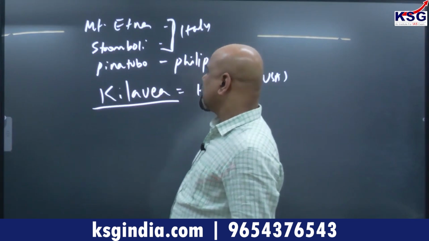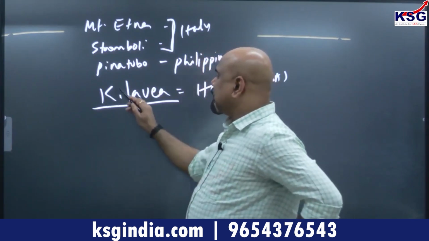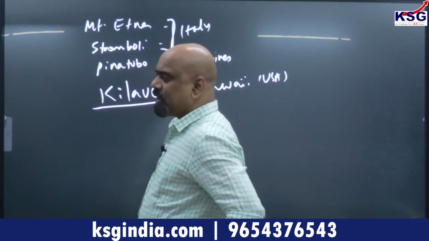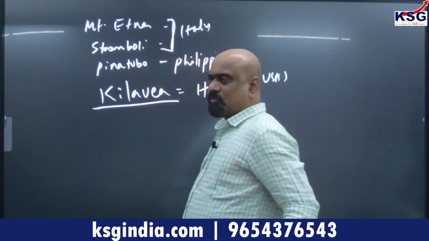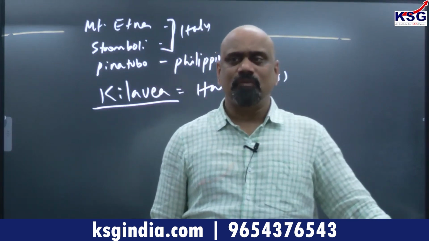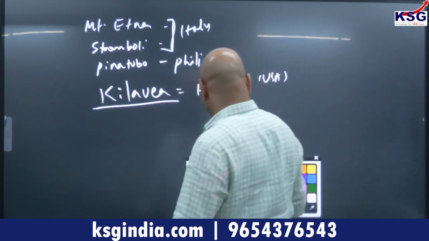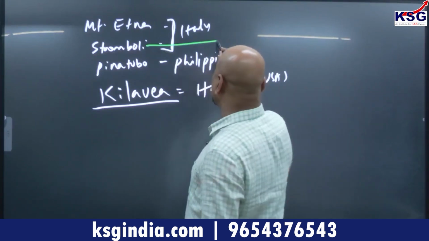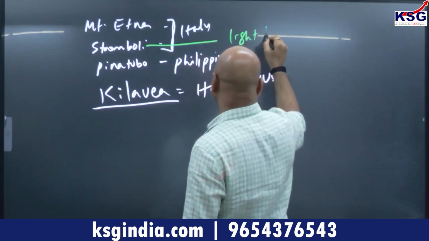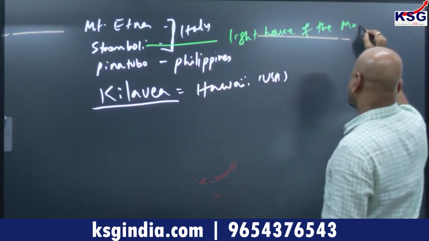Here it is, Pinatubo. Another one you can see, like the most important one: there is a volcano known as the lighthouse of the Mediterranean. Stromboli is known as the lighthouse of the Mediterranean.